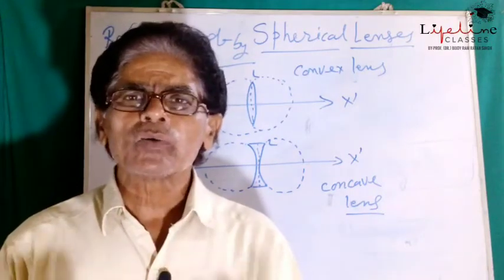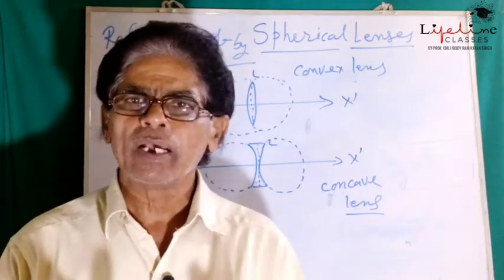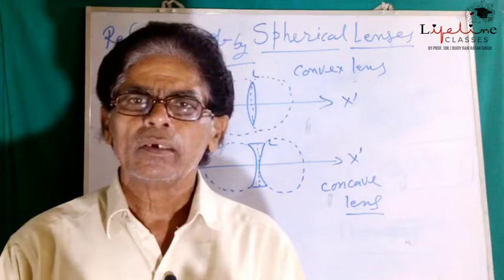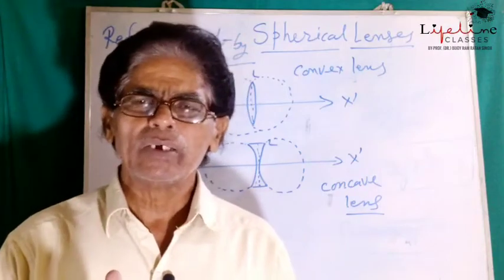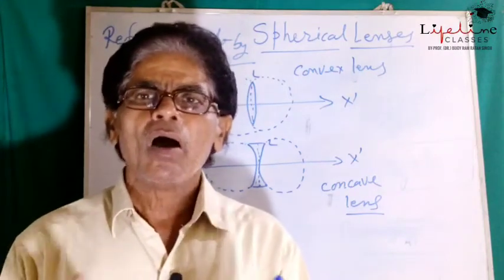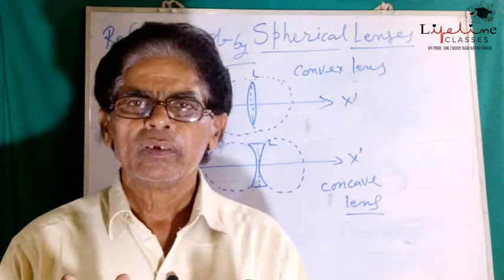Both the outermost surfaces of the concave lens are curved inwardly. There is a depression in the outward surface.